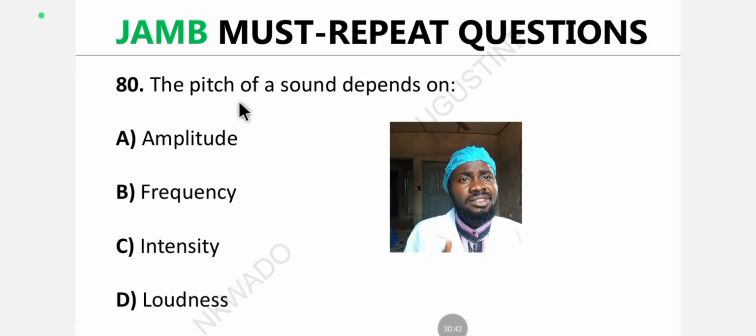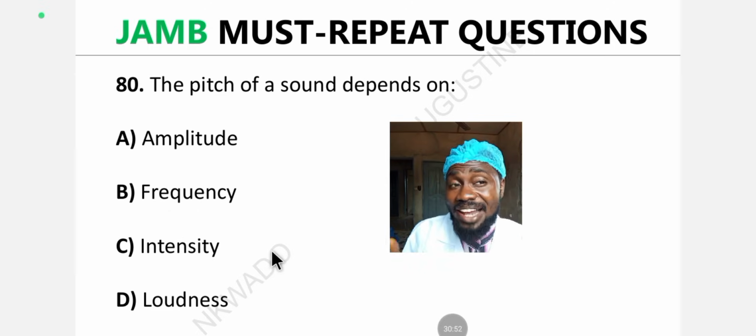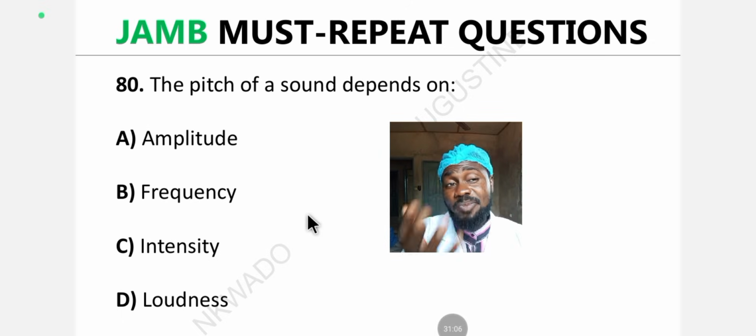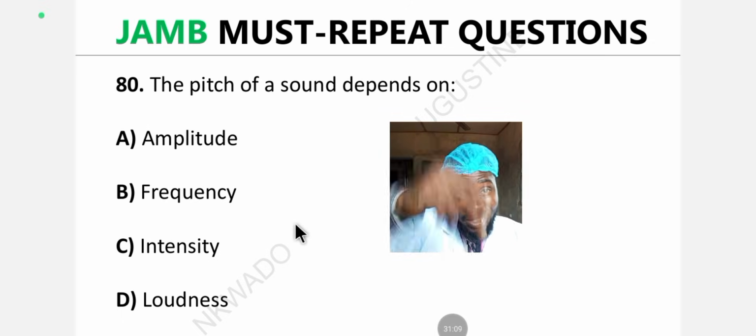Question 80. The pitch of a sound depends on dash. A. Amplitude. B. Frequency. C. Intensity. D. Loudness. What's the answer? If you have taken my lecture or you have my material you can see on the screen, this question is so easy. You wouldn't spend more than 2 seconds answering this question. Drop the answer in the comment section.